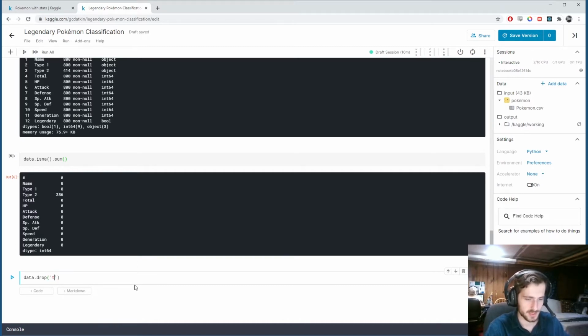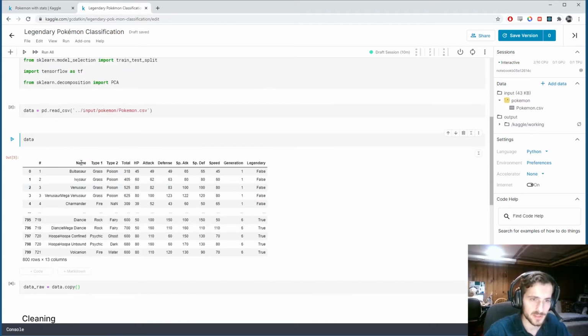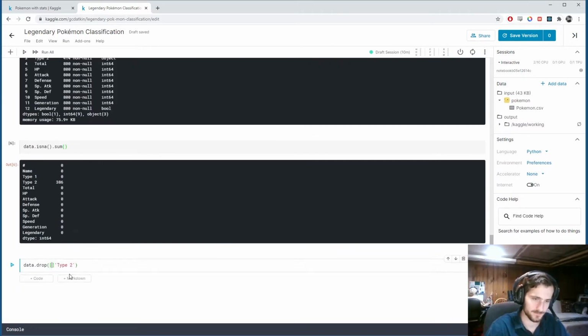data.drop type 2. And while I'm doing this, I might as well drop those unnecessary columns that we saw before, which were number and name. Number, since it's redundant. I mean, we could use this as the index, there's no problem with that, but it doesn't really matter. We're just going to drop it, and we're going to drop name as well, because this will not help us in recognizing if a Pokémon is legendary or not. So number, name, and type 2. And we're dropping from axis 1, the column axis, and we'll just set data equal to that.